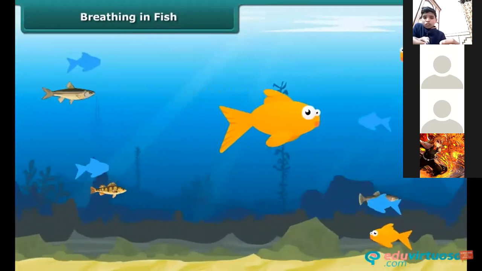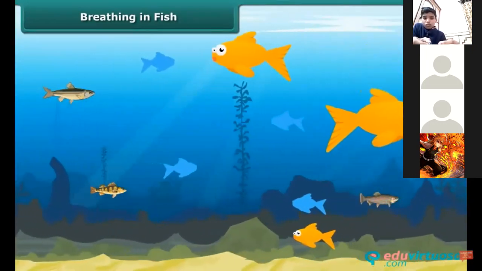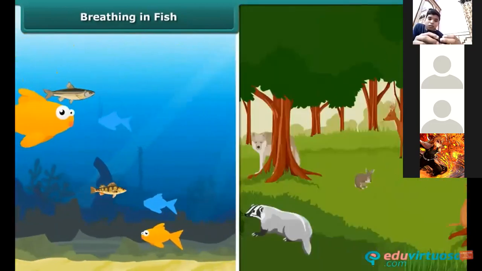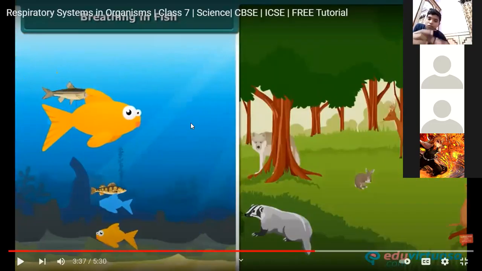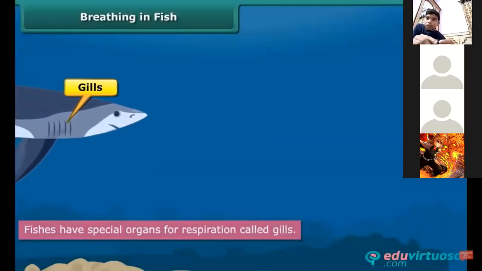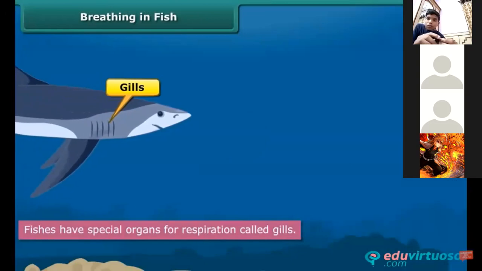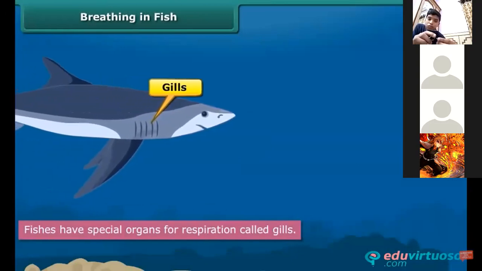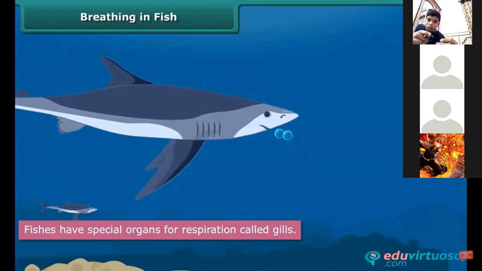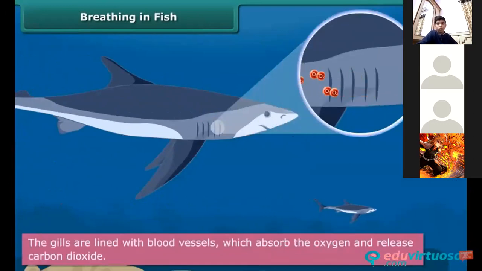Since fish is an aquatic animal, its respiratory system is different from the respiratory system of animals living on land. Fish has gills that allow it to breathe in water, so the fish is under no compulsion to come to the surface of the water for air. They take in oxygen-rich water through their mouth and pass it over the gills. The gills are lined with blood vessels which absorb the oxygen and release carbon dioxide into the water.